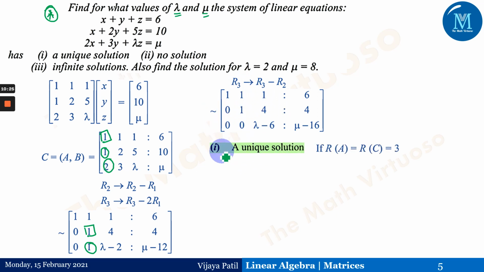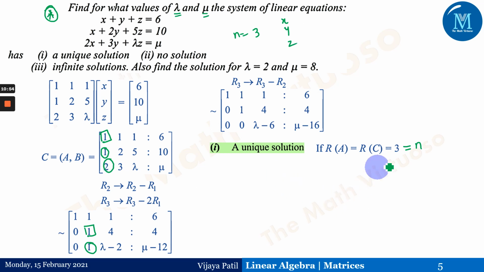First condition: we need a unique solution. For the unique solution, as we have seen in the algorithm, or you can say the flow chart, rank of A has to be equal to rank of C equal to 3, because if rank of A and rank of C are equal and equal to the number of variables. Now what is the number of variables? N equals 3, because x, y and z are the three variables present there.